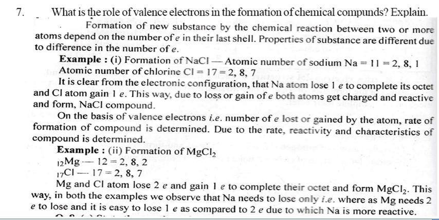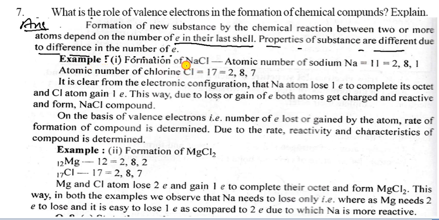Let us see the seventh question. What is the role of valence electrons in the formation of a chemical bond? Explain. So that is a large question. Formation of a new substance by chemical reaction between two or more atoms depends on the number of electrons in their last shell. That is the valence shell. Properties of substances are different due to the difference in the number of electrons in the outermost shell.